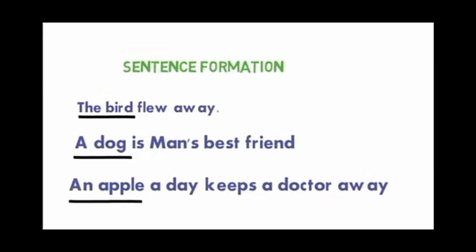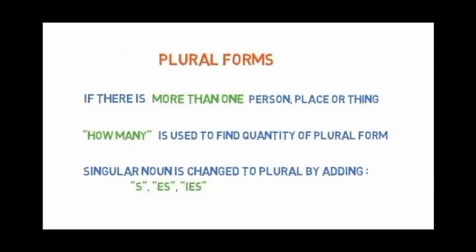Next, a dog is man's best friend. Here dog is a noun. We are talking about only one single dog, so it is a singular form. Next, an apple a day keeps the doctor away. How many apples are we talking about? We are talking about one apple. So this is an example of singular form. I hope you understood what singular form is.